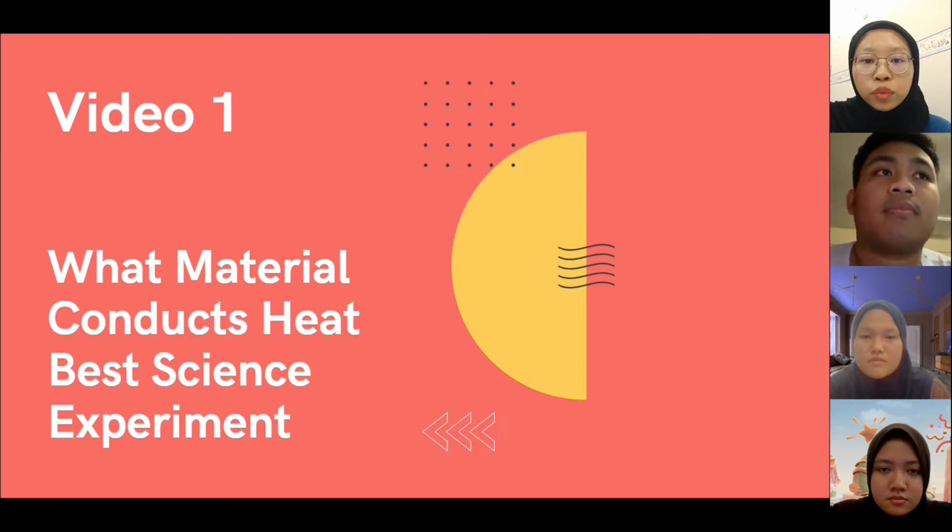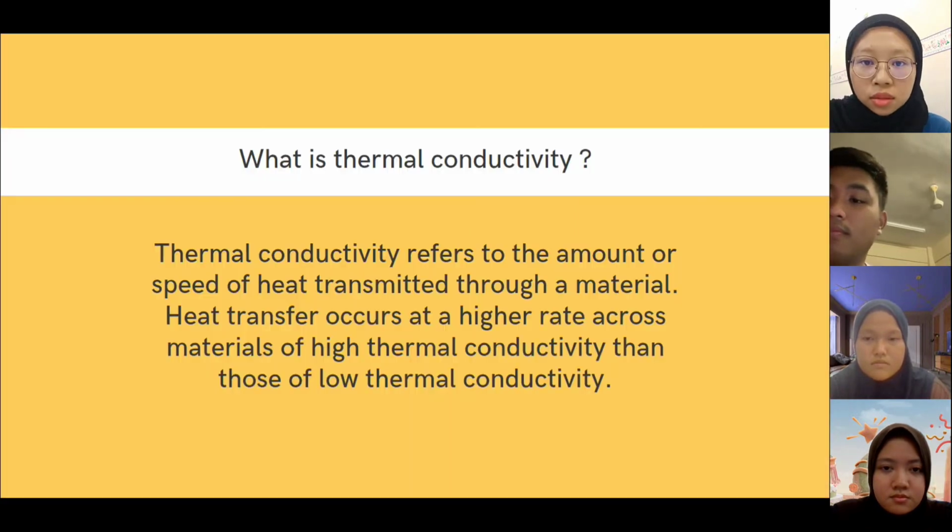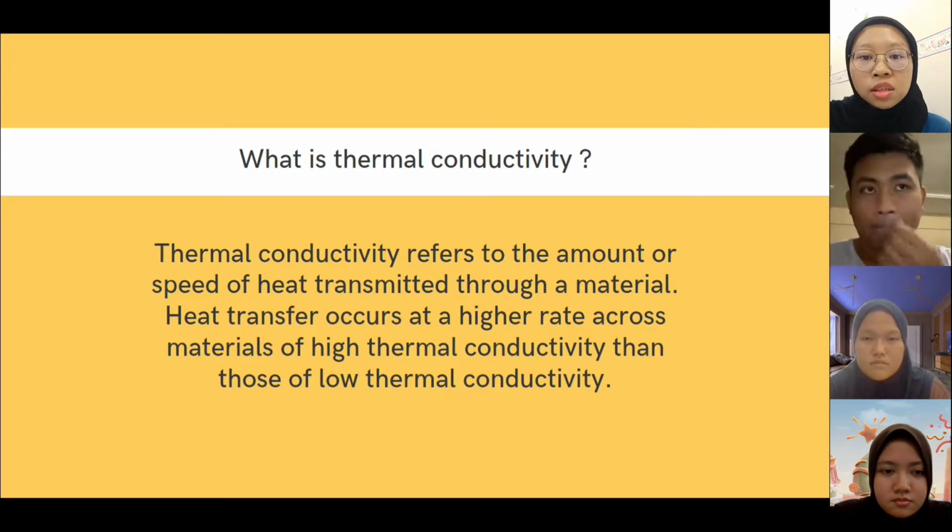Okay, from video one, which material conducts heat best, a science experiment. So what is thermal conductivity? Thermal conductivity refers to the amount or speed of heat transmitted through a material. Heat transfer occurs at a higher rate across materials of high thermal conductivity than those of low thermal conductivity.